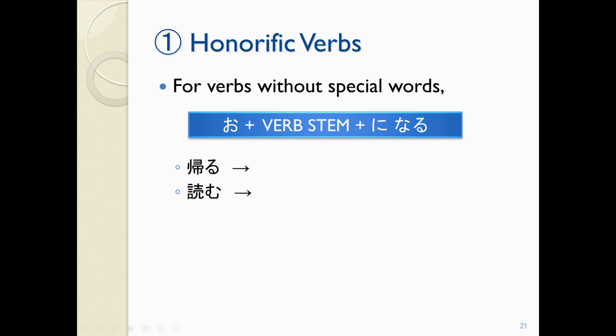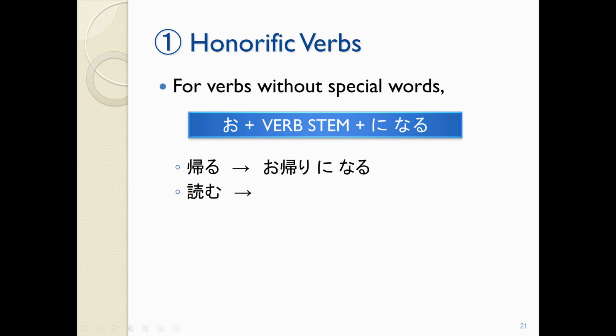So 帰る, 帰り, and then we want to put our two pieces of bread on either side. Our o at the beginning and ni naru at the end. So 帰る, o 帰りになる. Don't forget the o and don't forget the ni naru. We have to have both to make it make sense.